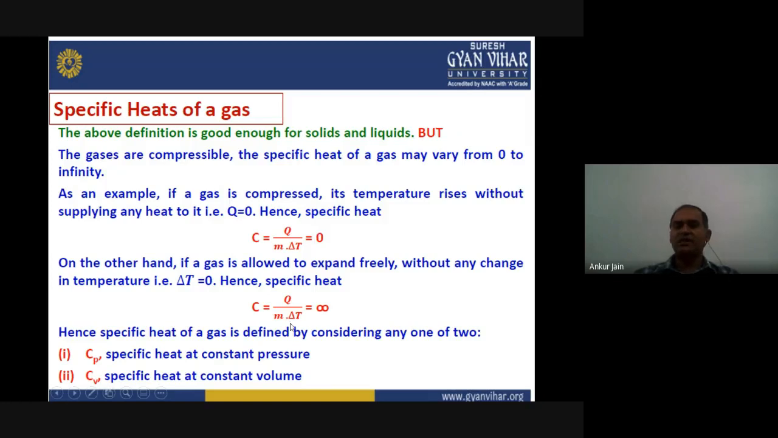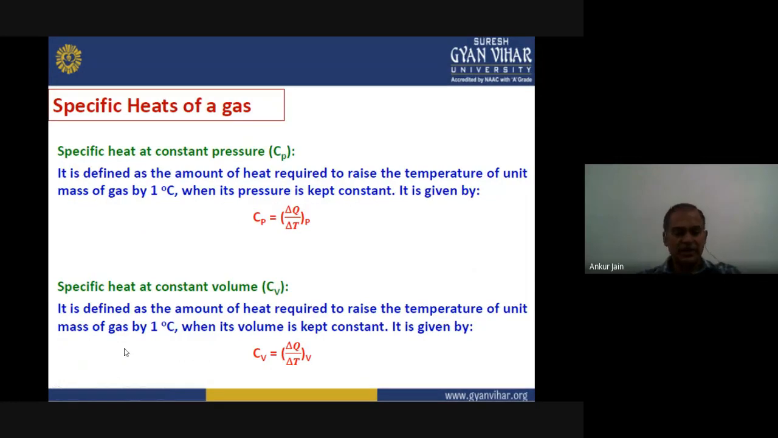So to define a definite value of specific heat, we have to fix some parameters, and according to that, the specific heat of a gas can be defined by considering two conditions. One is the specific heat at constant pressure, denoted by Cp, and the second one, keeping constant volume, is the specific heat of gas defined by Cv. Okay, there are two different terms, Cp and Cv. So how to define them?